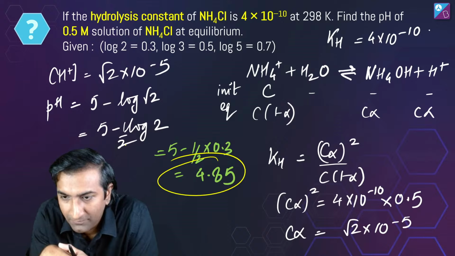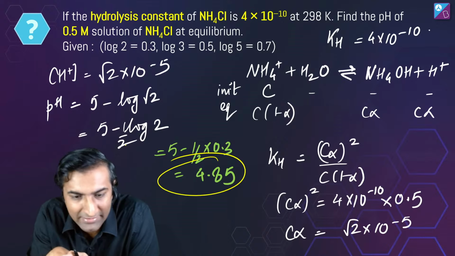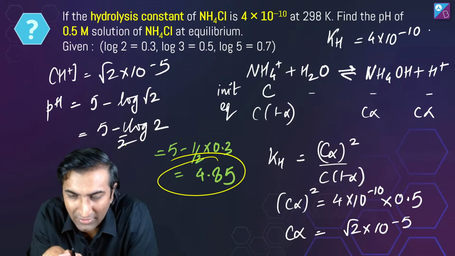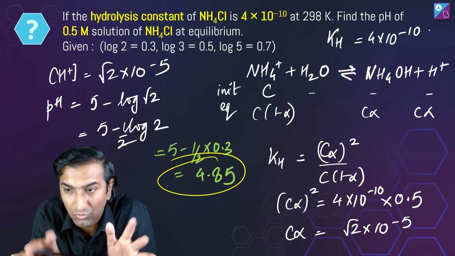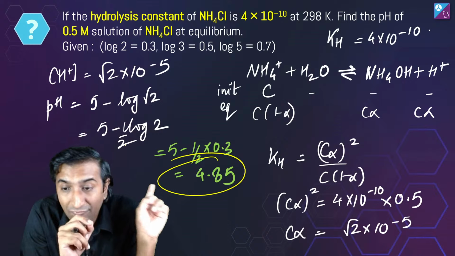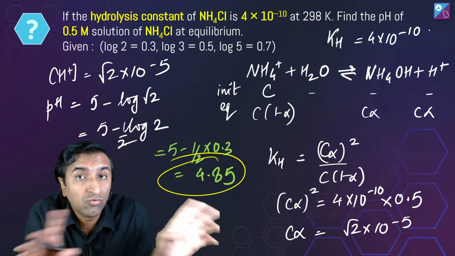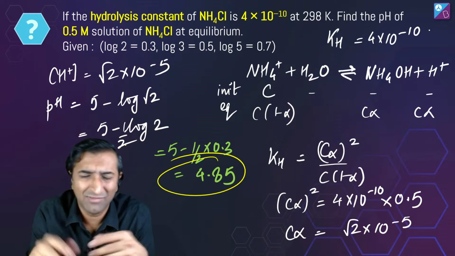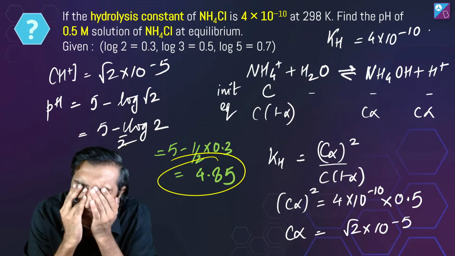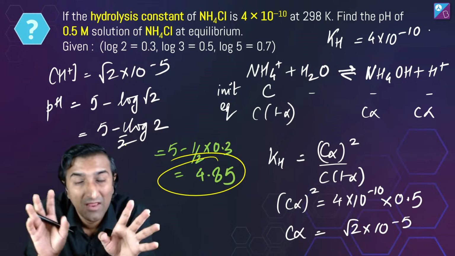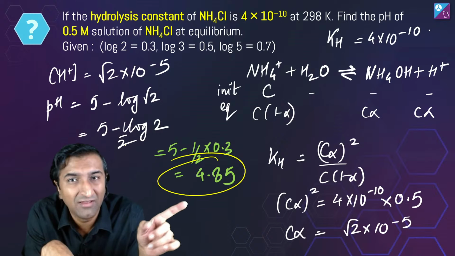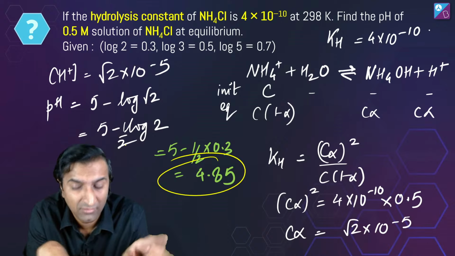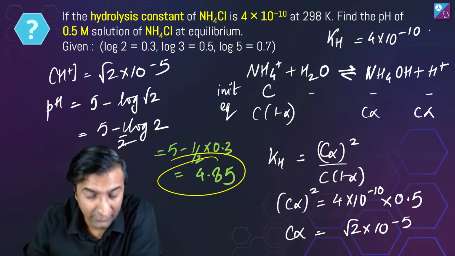Yeah, absolutely. Okay, let's move ahead. Number of students giving the answer has reduced, but that's okay, no problem. I don't mind if you guys are not able to do this for whatever reason, but follow how to do it. I don't want you to depend on random equations like 7 plus half of pK minus log C. Who will do all this nonsense? 7 plus half pK. By the way, do you know where that 7 plus half pK minus log C comes from? Do you know that? We'll do that next. Let's do that part next.